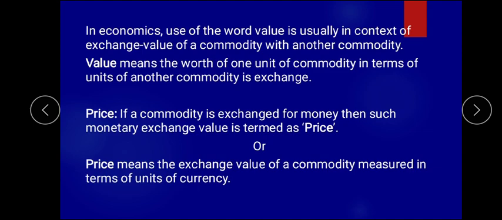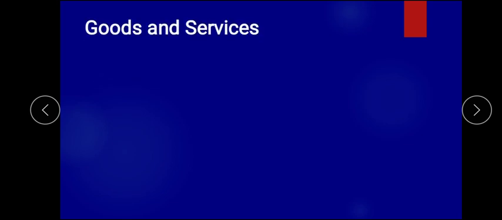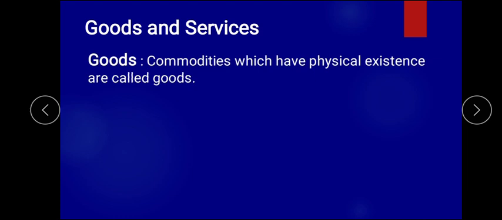Now let's start with the second topic, that is goods and services. What is good and what is services? Now goods means we can say those commodities which have some physical existence, उसका कुछ वजूद है, उसका कुछ फिजिकली वजूद है, that is called as goods.